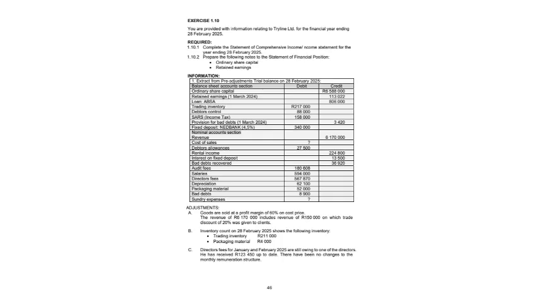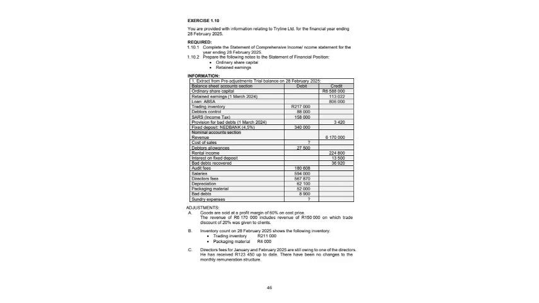Exercise 1.10. You are provided with information relating to Triline Limited for the financial year ending 28 February 2025. Required 1.10.1. Complete the statement of comprehensive income for the year ending 28 February 2025. 1.10.2. Prepare the following notes to the financial statements or statement of financial position: ordinary share capital and retained earnings. Information 1, then they give you a list of balances, except for cost of sales and sundry expenses.